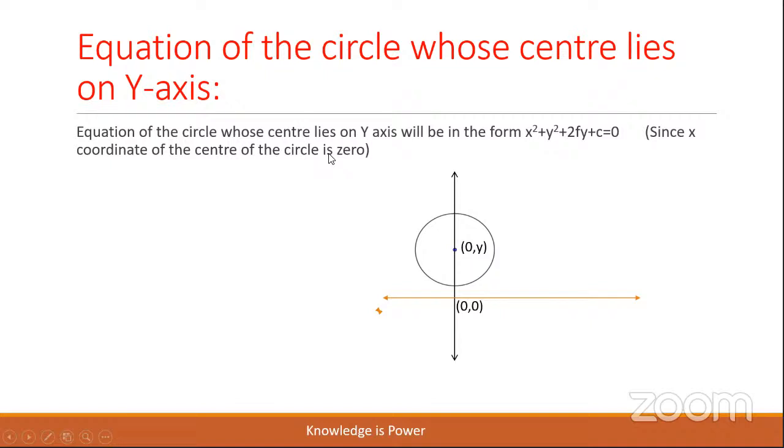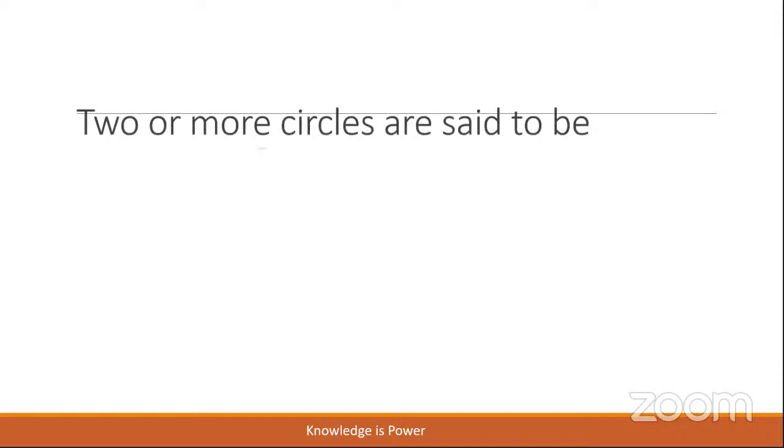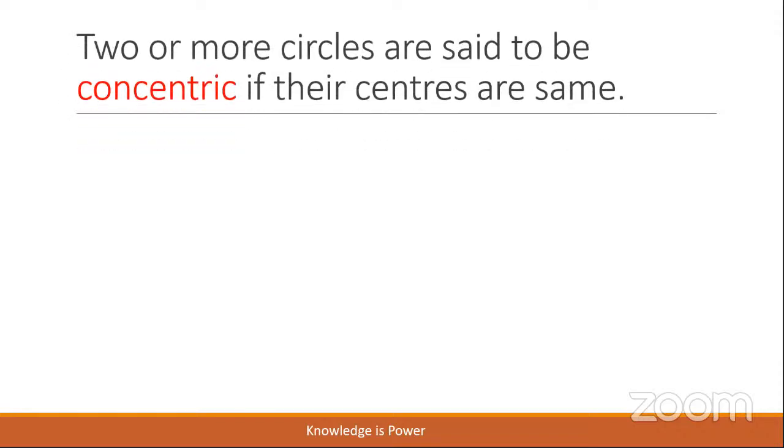Dear children, if the same circle passes through the origin, the short form will be x square plus y square plus 2fy equal to 0. Now, let us take another definition, children. Two or more circles are said to be concentric if their centers are the same.